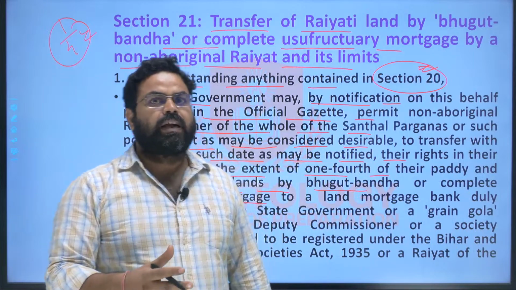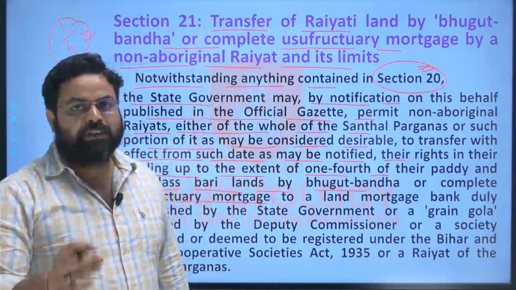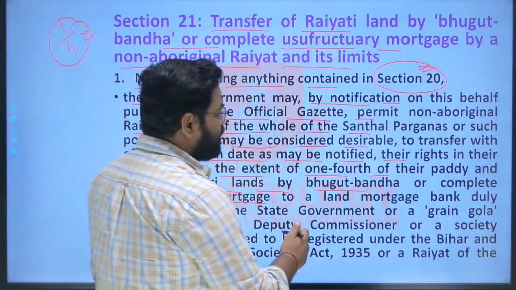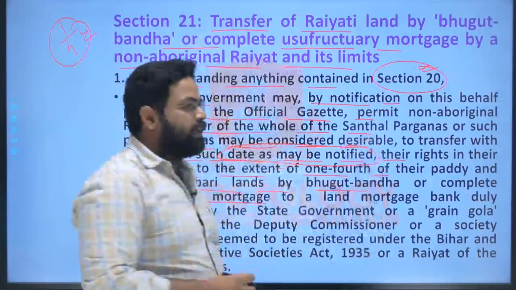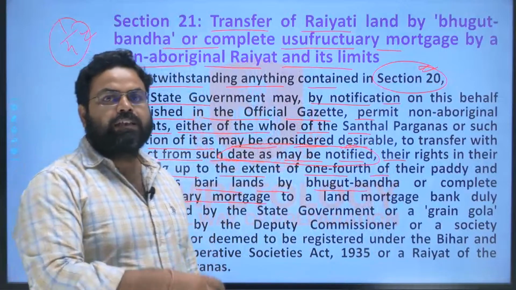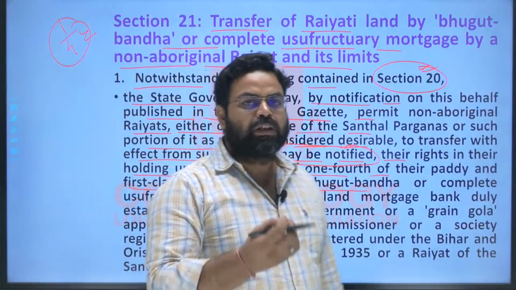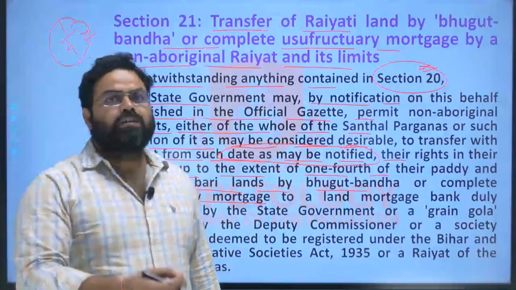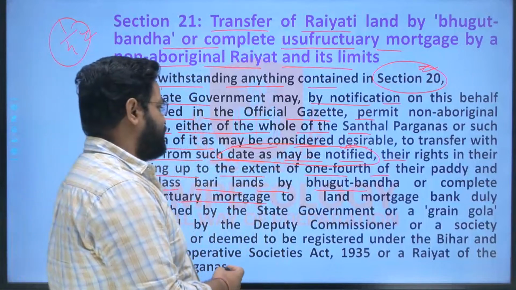The second condition is that it will be effective only if it is notified in the official gazette of the state government. And the third point is that the date from which it will come into effect will also be notified by the state government. So it does not come into effect as and when the act itself comes into effect, but the authority to make it effective through the complete usufructuary or Bhugat Bandha mortgage will be with the state government. They can notify it through the official gazette notification, right?